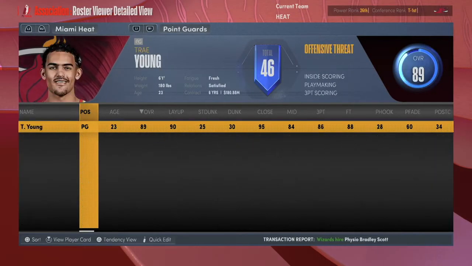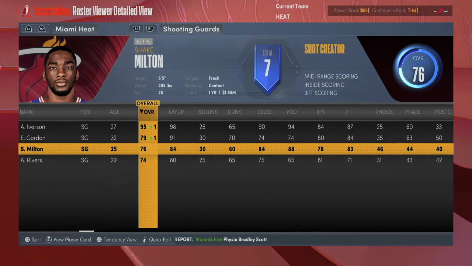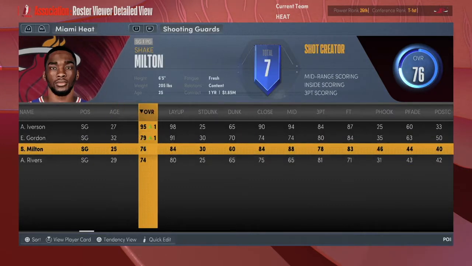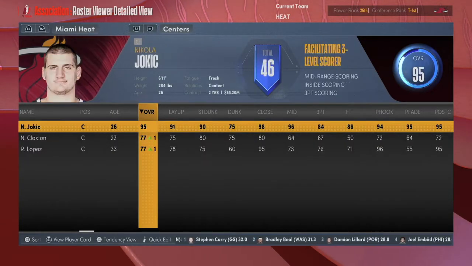So for the starting lineup, we have Trae Young at point guard, Allen Iverson at shooting guard, and Eric Gordon behind him. And then those other shooting guards will be the backup point guards. For the small forward, we have Jonathan Isaac. For the power forward, we have Ben Simmons. And then center, obviously, is Nikola Jokic.